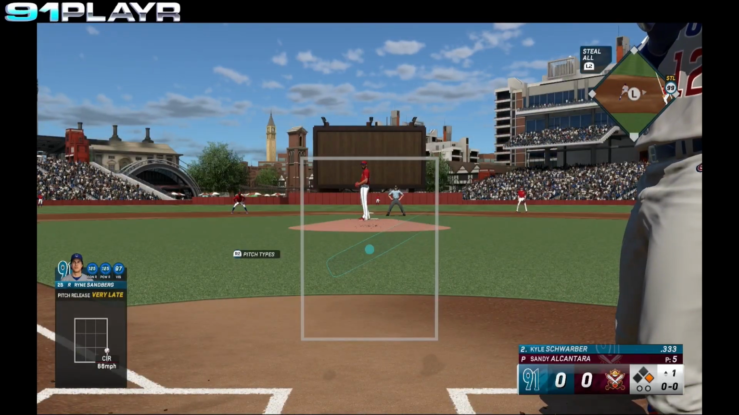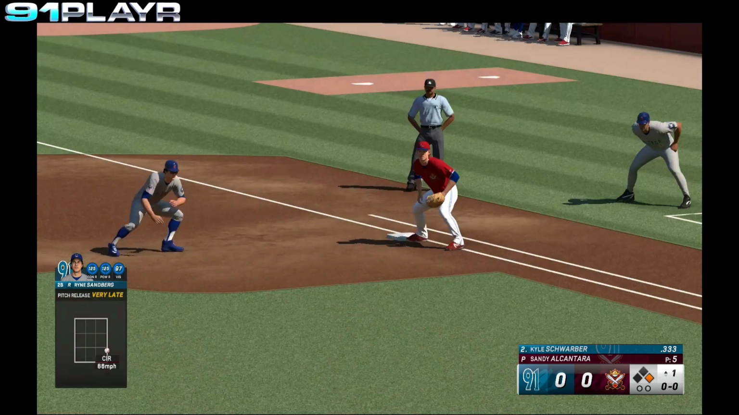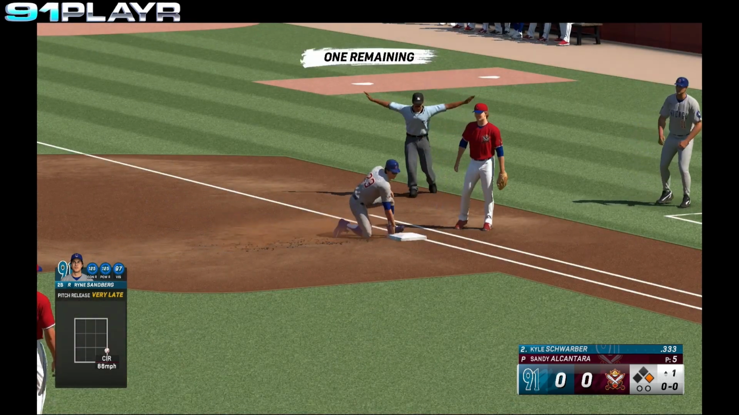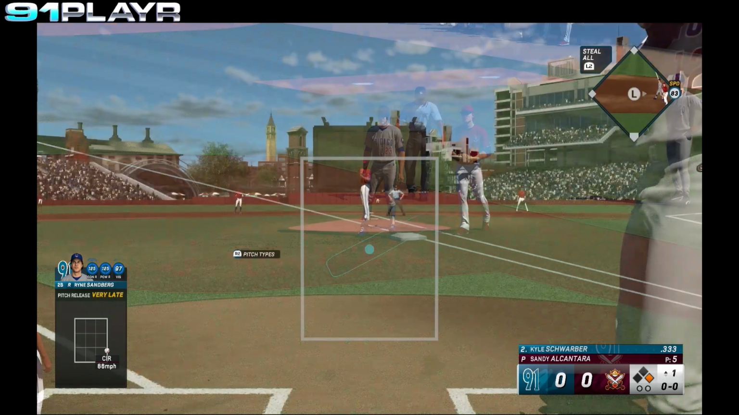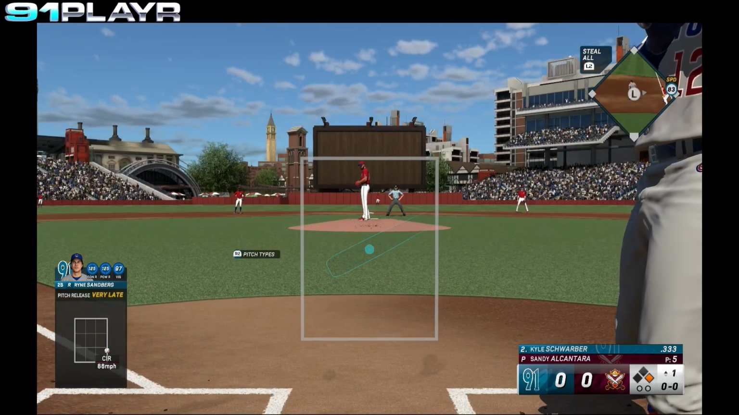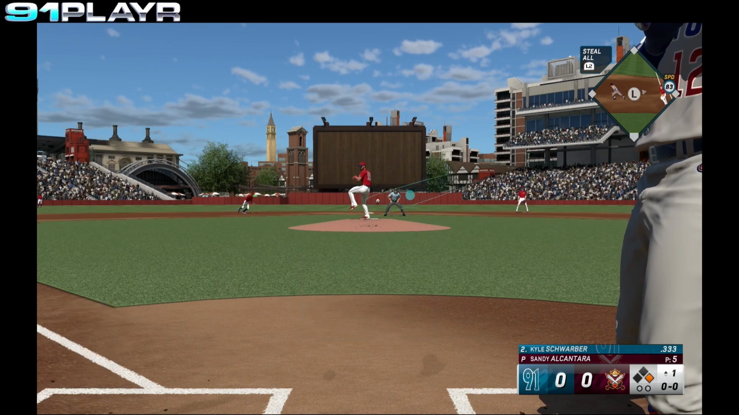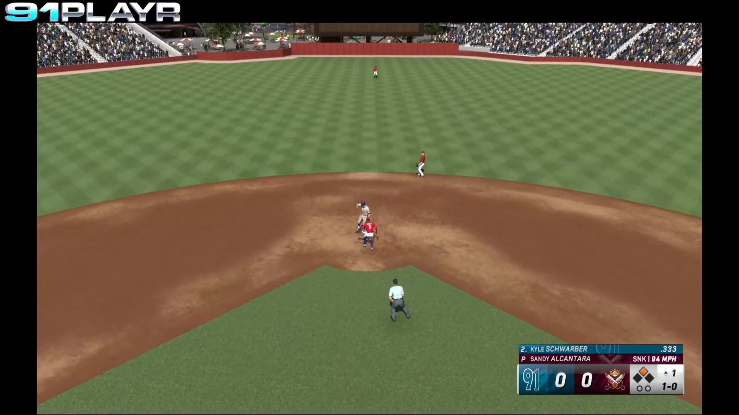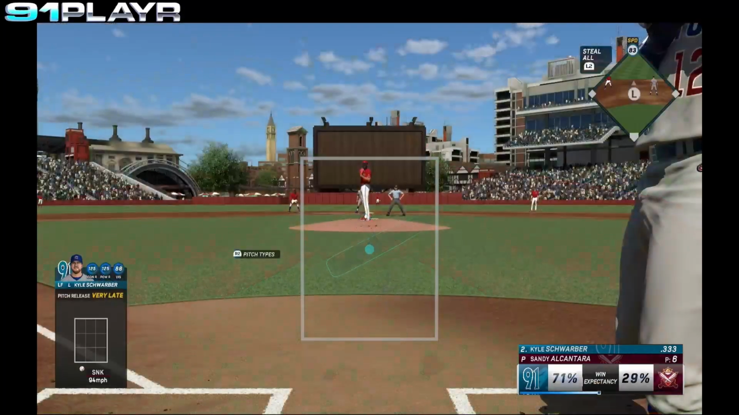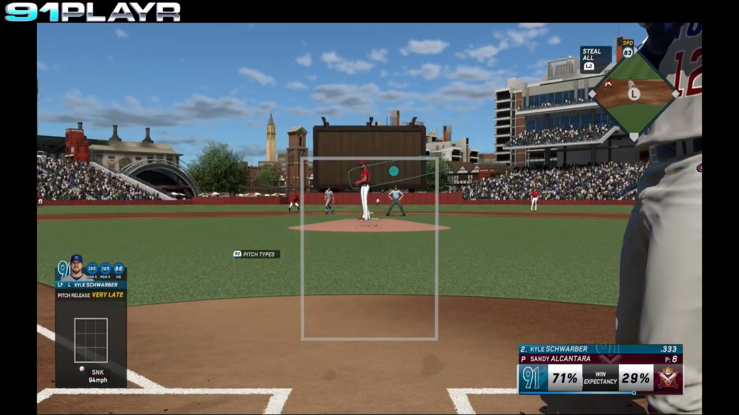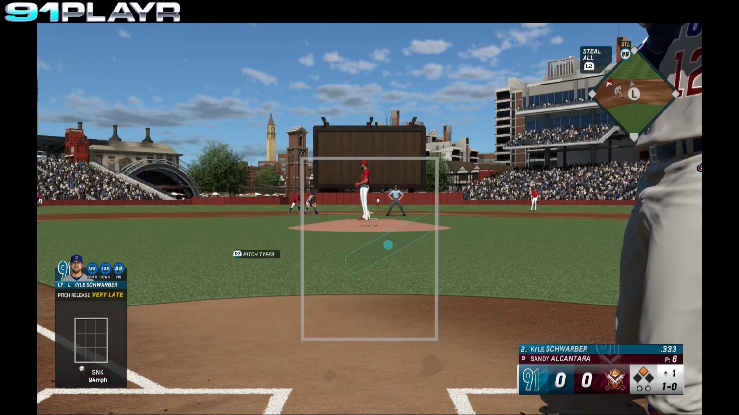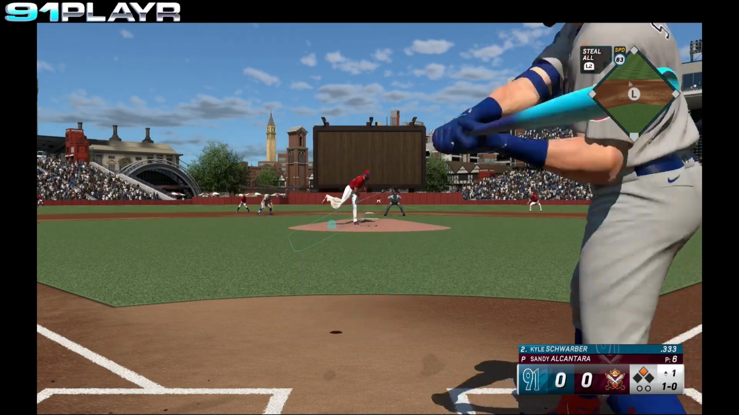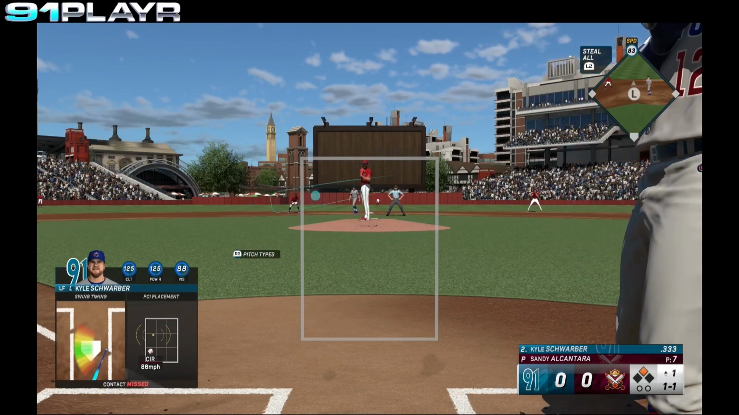Kyle Schwarber, the batter. Check on the runner. Sandberg back in safely. Sandberg takes off from first. Pitch is low. Sandberg swipes second base. First pitch was a ball. 1-0 is the count. Schwarber swings and misses. 1-1's the count.